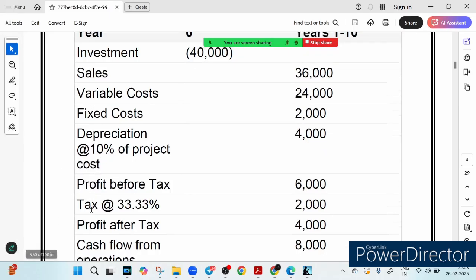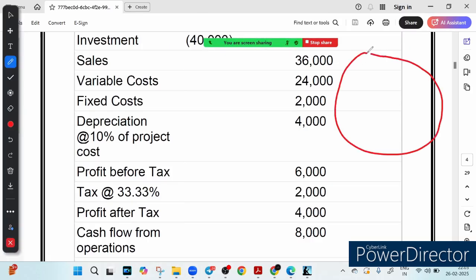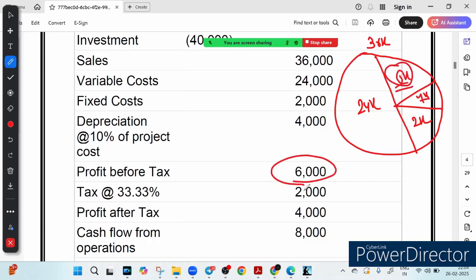Can you tell me what is the profit before tax? Whenever I say that, I prepare a particular diagram. Always remember this. This is 36k, and one portion is the variable cost, which is 24k. The rest is 12k. Out of 12k, some portion goes to our fixed cost, which is 2k. Then 10k is left. Out of 10k, depreciation takes 4k. So 6,000 is left. This 6k is our profit before tax.